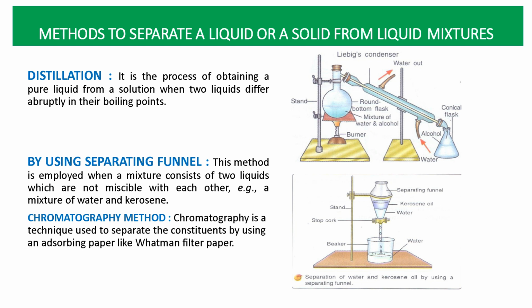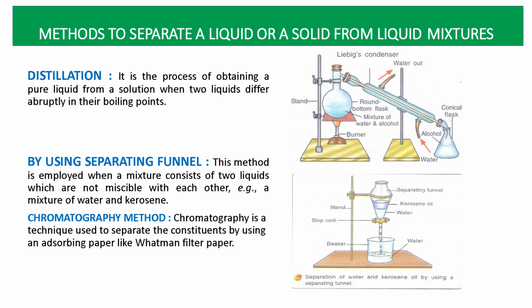So this point is very important. When two liquids are immiscible with each other, we use a separating funnel. For example, water and kerosene. We know water and kerosene are not soluble in each other, so we can separate them by a separating funnel. This is the diagram of a separating funnel. You can see kerosene oil and water. So what happens in the separating funnel? The lighter component takes the upper layer of the funnel and the heavier component takes the lower layer of the funnel. You can see in the diagram very well.